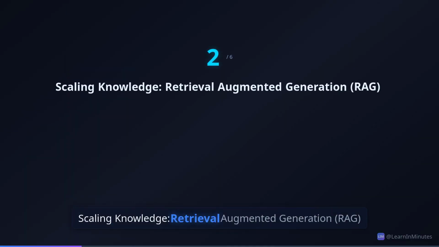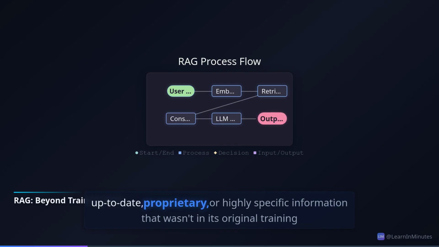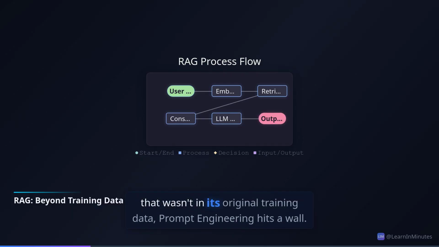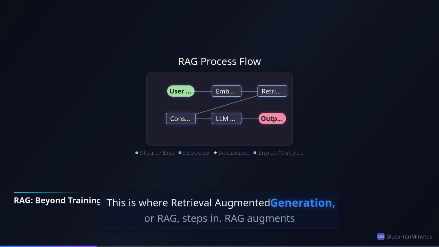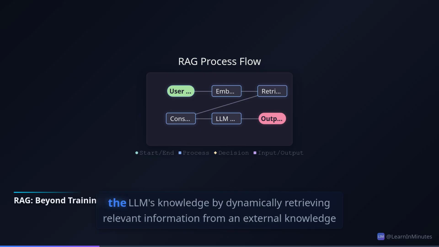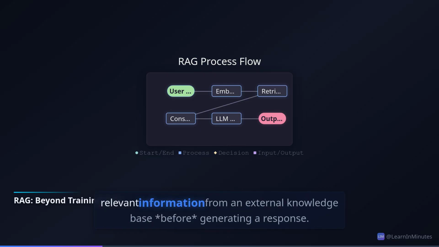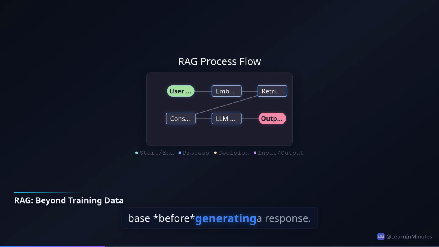Scaling knowledge: Retrieval Augmented Generation, RAG. When your LLM needs to access up-to-date, proprietary, or highly specific information that wasn't in its original training data, prompt engineering hits a wall. This is where Retrieval Augmented Generation, or RAG, steps in. RAG augments the LLM's knowledge by dynamically retrieving relevant information from an external knowledge base before generating a response.